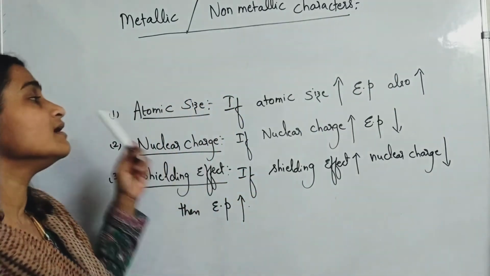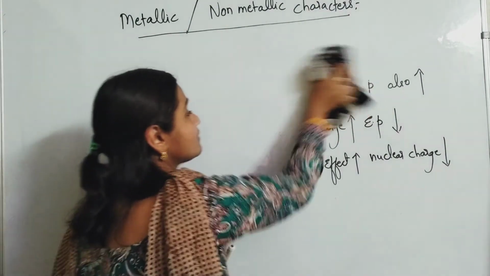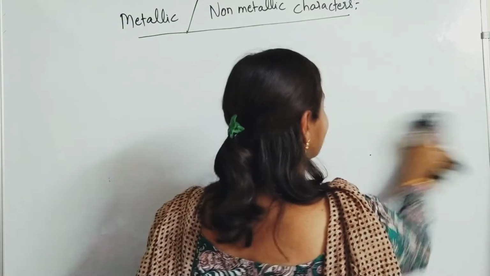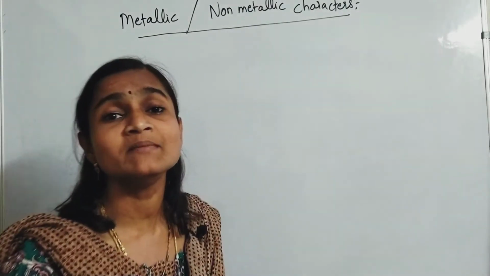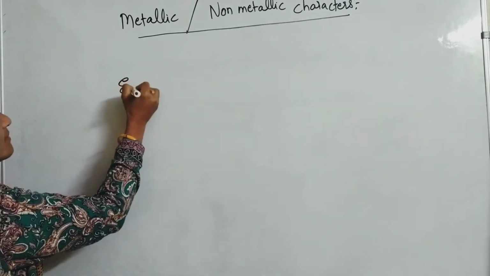But it is the same thing you are using in different words. Please understand it carefully. Electropositivity means metallic character. Electronegativity means non-metallic character.